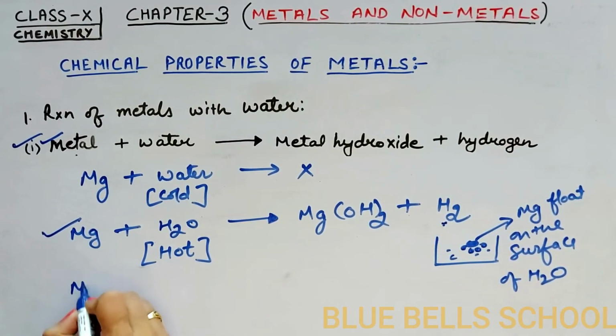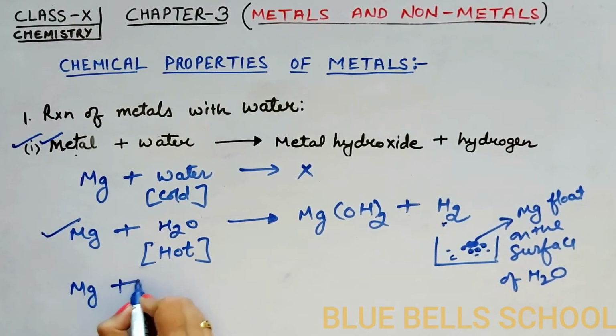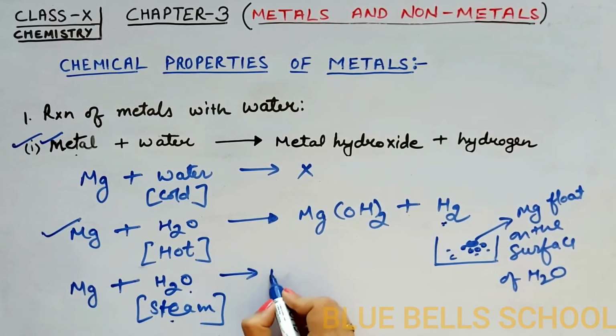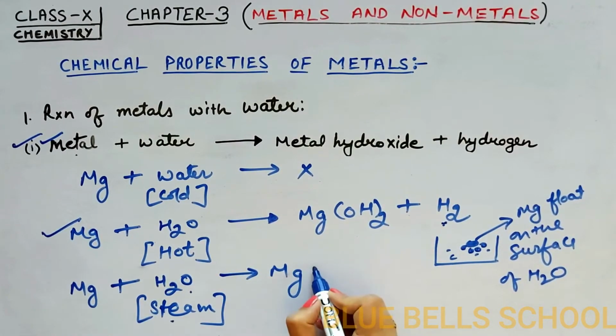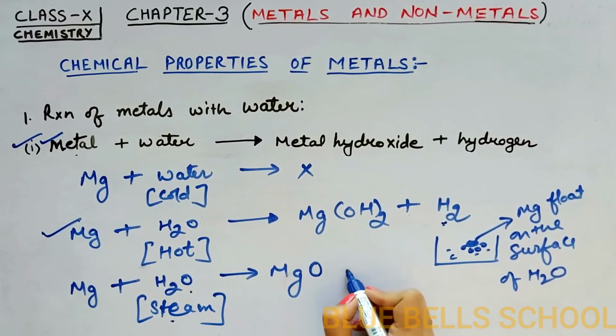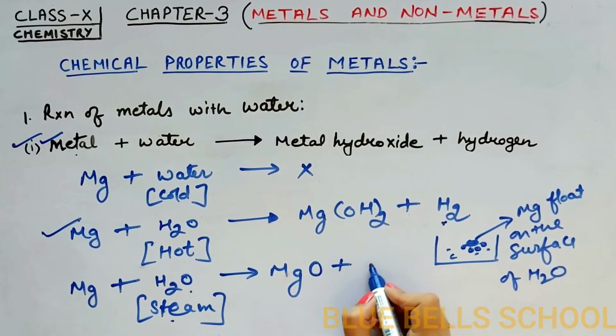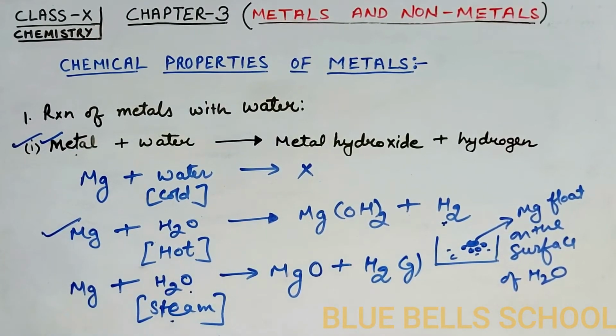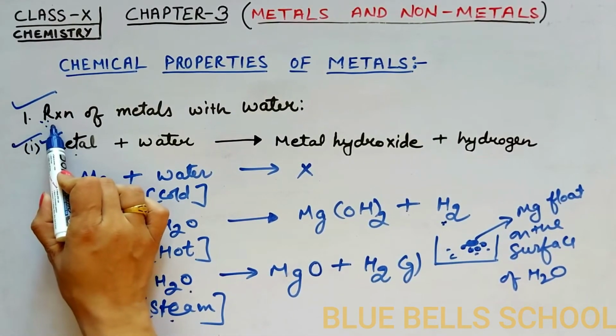When we react this magnesium metal with steam, the steam of water, it will form magnesium oxide plus hydrogen gas. Students, remember, this chemical property is very important.